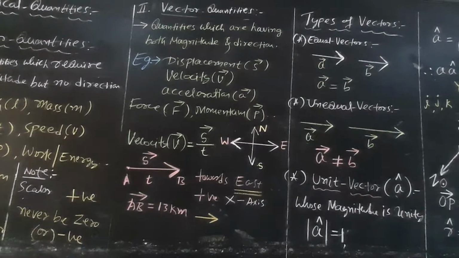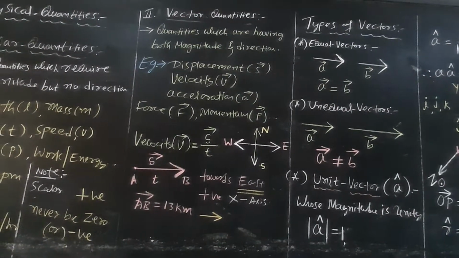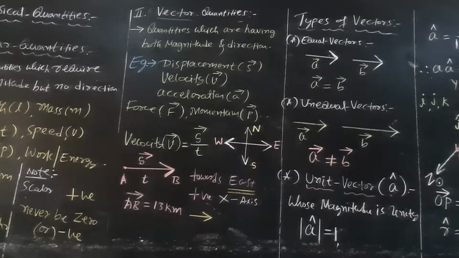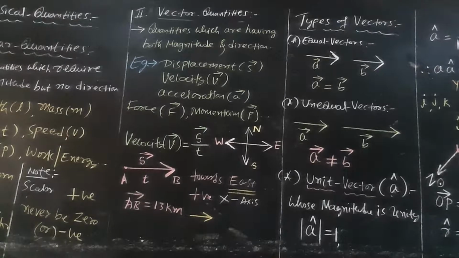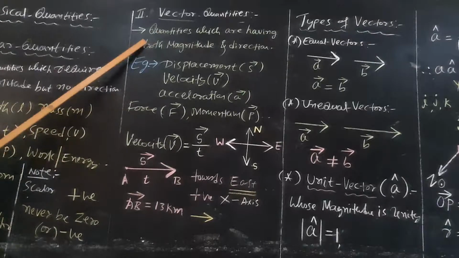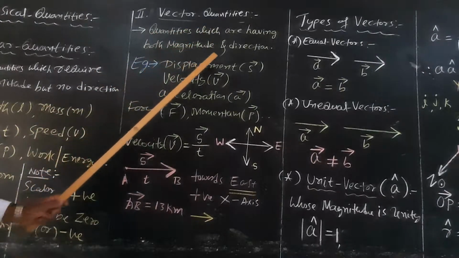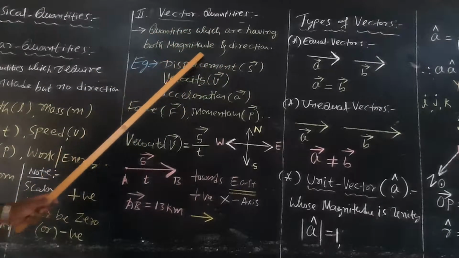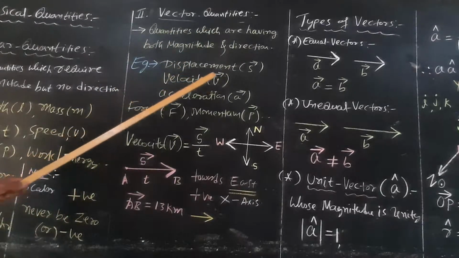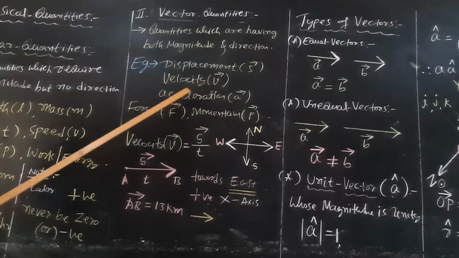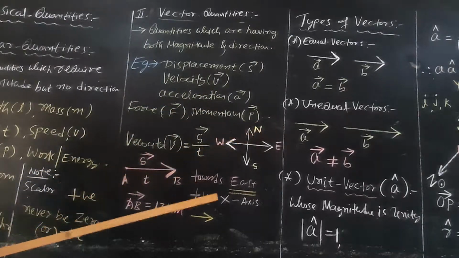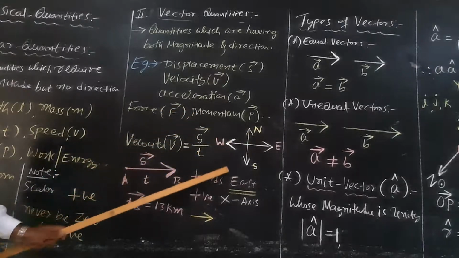So then what are vector quantities? Right, we'll move on to the next concept. Quantities which have both magnitude and direction are called vector quantities. Displacement is a vector, velocity is a vector, acceleration is a vector, force is a vector, momentum is a vector, etc. I'll give a very good example.